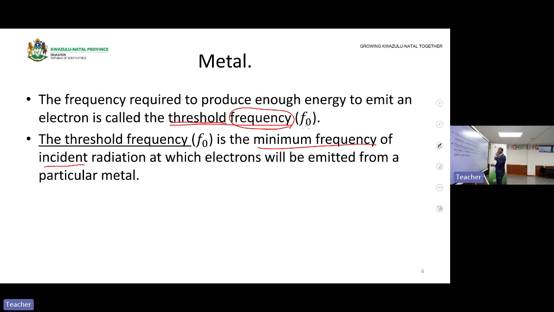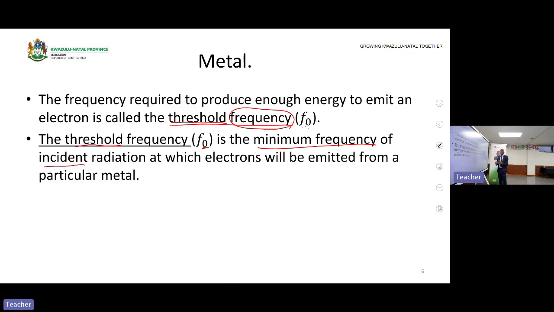This means the electron must receive a frequency greater than or equal to the threshold frequency so that it will be emitted from a metal surface. If we receive a frequency of light that is less than the threshold frequency, it won't be emitted from a metal surface, because that electron won't reach the threshold of the metal.